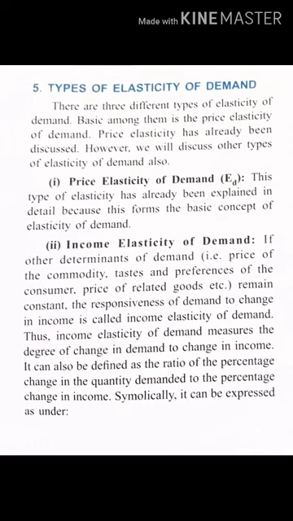So thus income elasticity of demand measures the degree of change in demand to change in income. That means if your income is changing, increasing, what is the effect on demand? If your income is decreasing, what is the effect on demand? This is what it checks out. It is also defined as the ratio of the percentage change in the quantity demanded to the percentage change in income, okay?